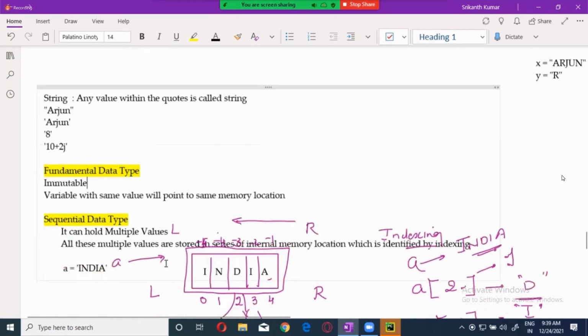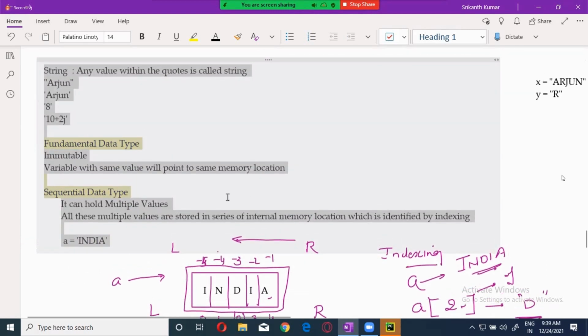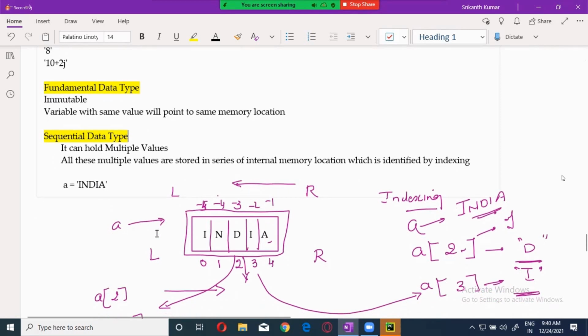Now, a sequential data type can hold multiple values. Majorly, it can hold multiple values. All these multiple values are stored in a series of internal memory locations, which are identified by indexing. If you take India, it will be stored in this way, in a series of memory locations.